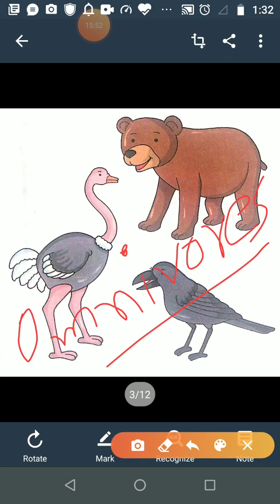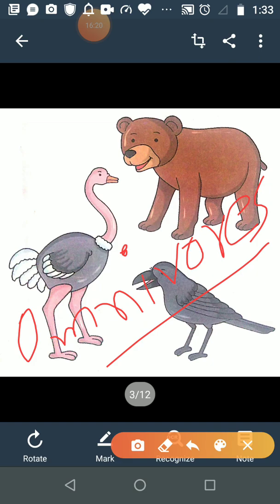So different animals have different feeding habits, for example herbivorous, carnivorous and omnivorous animals.